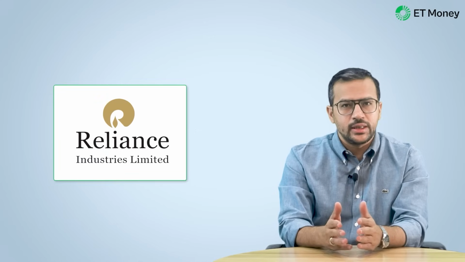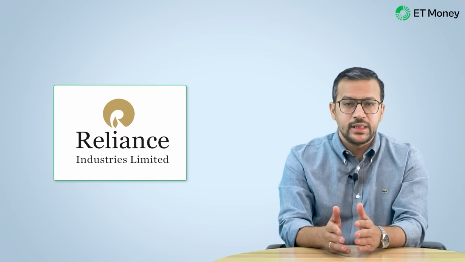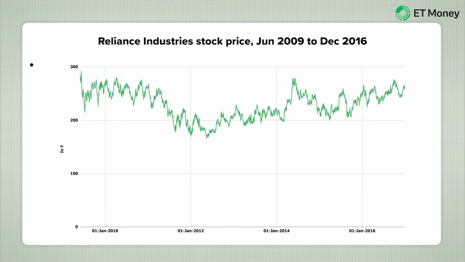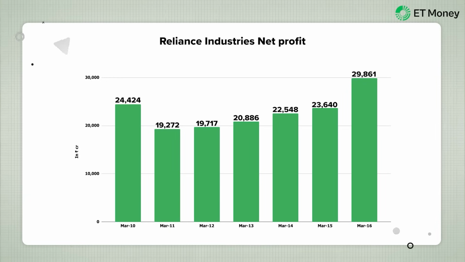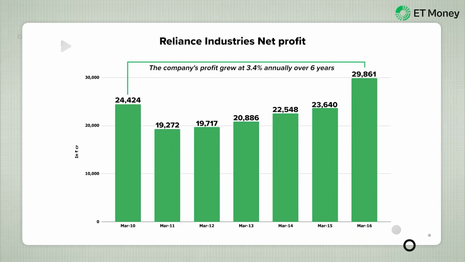To understand the reasons for the time correction in an asset class, we need to check the fundamentals of the asset class. For instance, consider Reliance Industries, which we discussed at the start of the video. We observed that the Reliance stock hardly moved between June 2009 and December 2016. Now, this could be attributed to the company's sluggish profit growth during the period. Over these 6 years, the company's profit grew at 3.4% per annum.